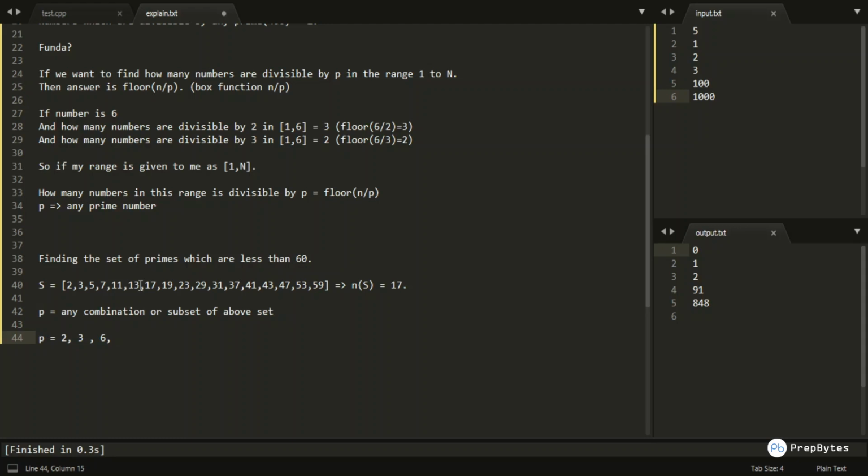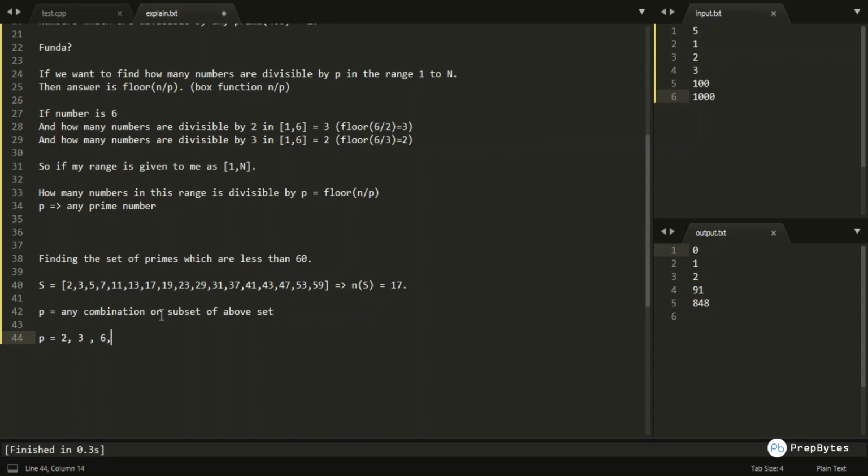Basically I am trying to find how many numbers in some range 1 to n are divisible by 2, or divisible by 3, or divisible by both 2 and 3. How are we checking if it is divisible by both primes? We can do it by taking the LCM of these two primes, and the LCM is nothing but their product, because these are prime numbers.